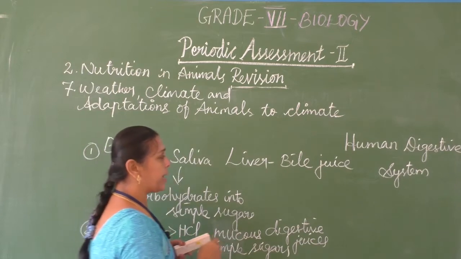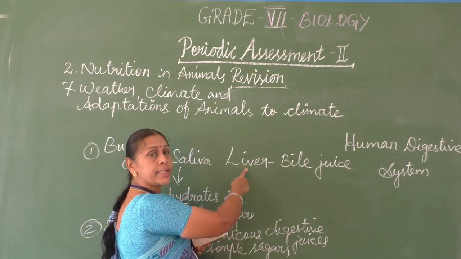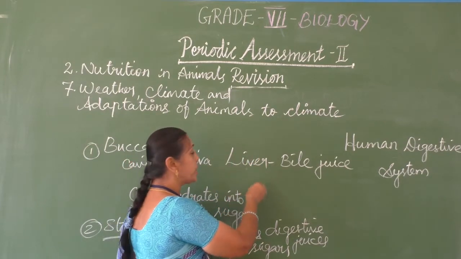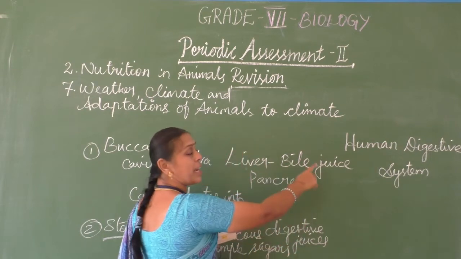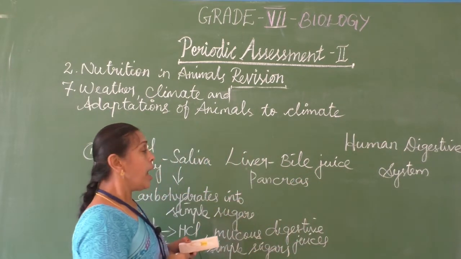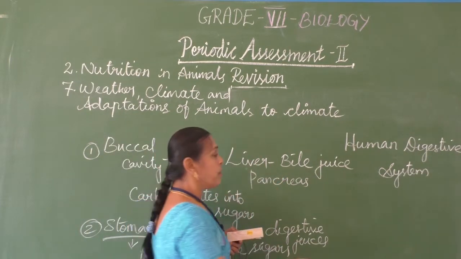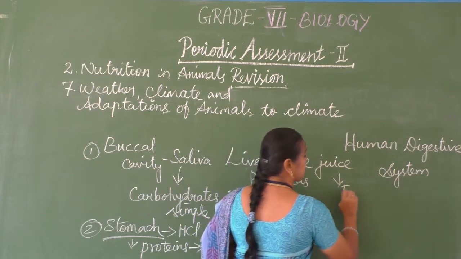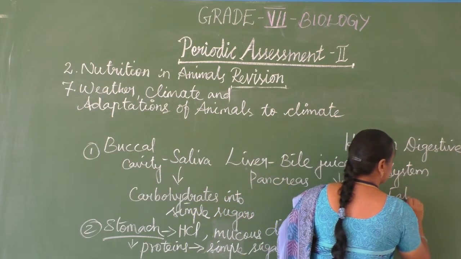Next, the food will enter into the small intestine, and that small intestine is associated with liver and pancreas. And in the liver, bile juice is secreted, and it is the largest gland in the body, and this bile juice helps in the conversion of fat into fatty acids.